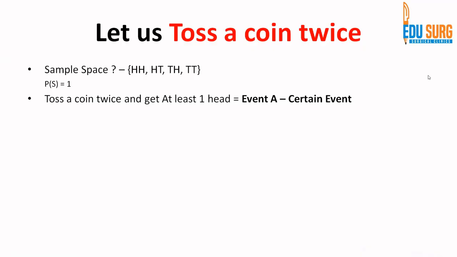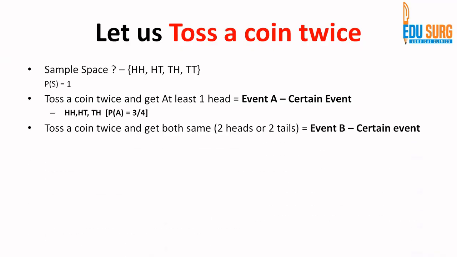Suppose you are asked that you toss a coin twice, and you get at least one head out of these two tosses. Event A. What are we looking at? There is one head here, one here, one here. So your answer is 3 by 4, right? Because there are three possibilities in the sample space. This is a compound certain event, because yes, you can get a head. So there is no problem with that.